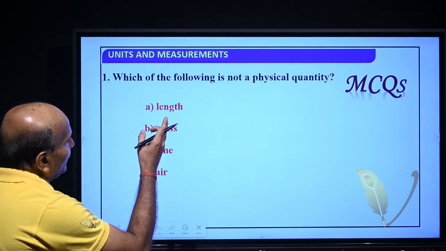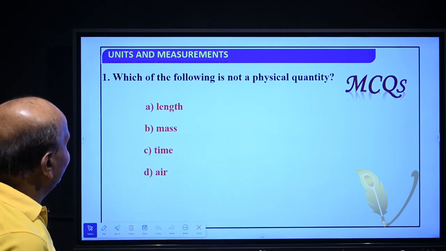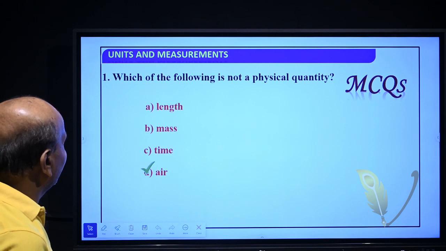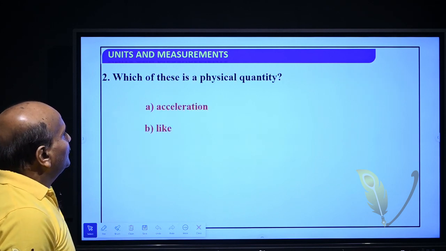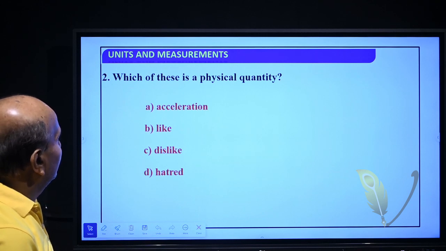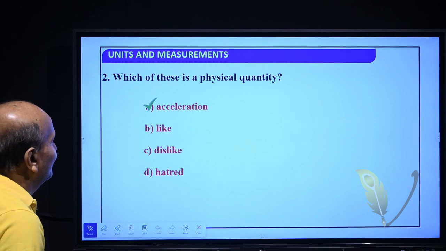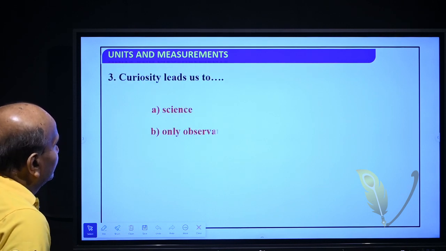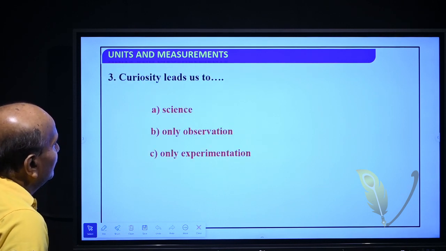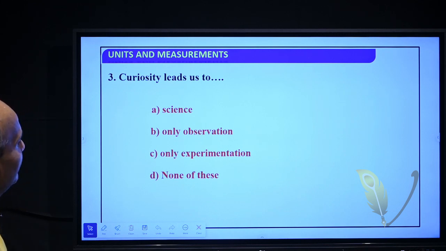Which of the following is not a physical quantity? Length, mass, time, air. So it is air. Which of these is a physical quantity? Acceleration, like, dislike, hate. Acceleration is a physical quantity. Curiosity leads us to science, only observations, only experiment, none of these. It is science.